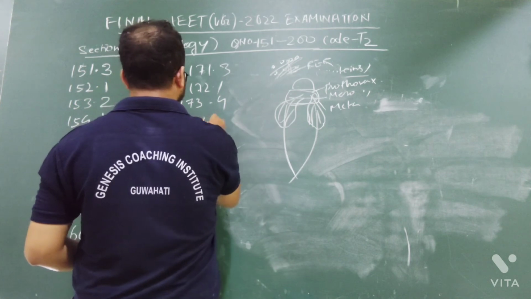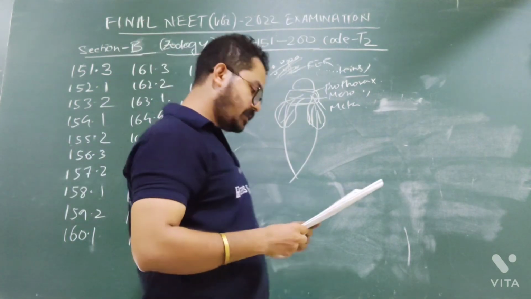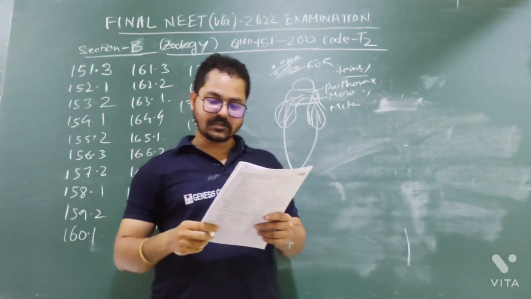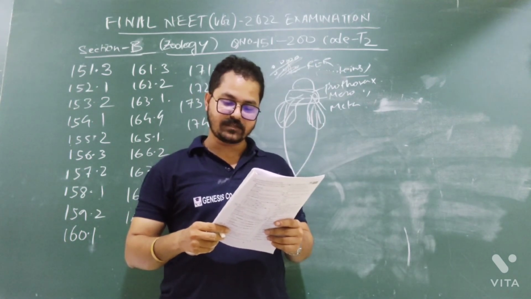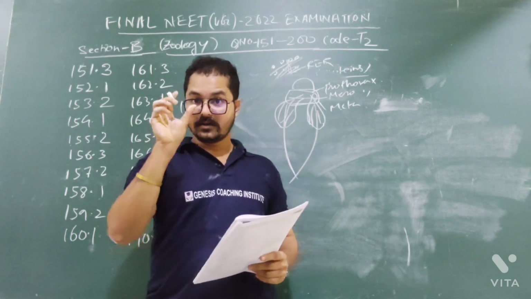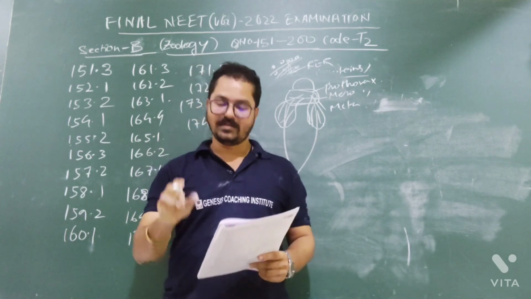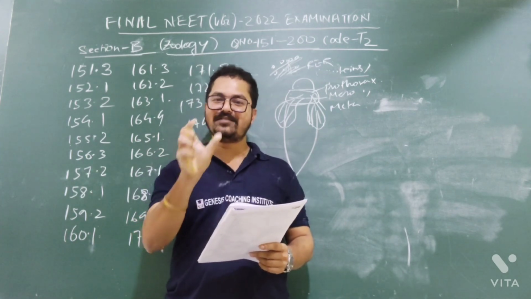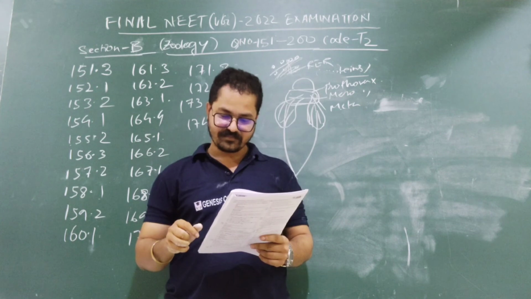Now question number 174. It was very easy. Identify the microorganism which is responsible for the production of the immunosuppressive molecule, Cyclosporin A. Class 12, in the biology book it is given directly from NCERT. Cyclosporin A.